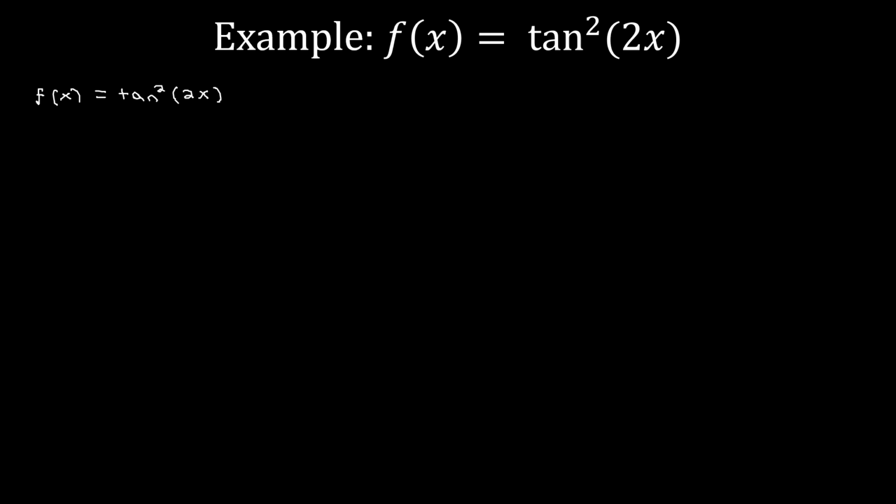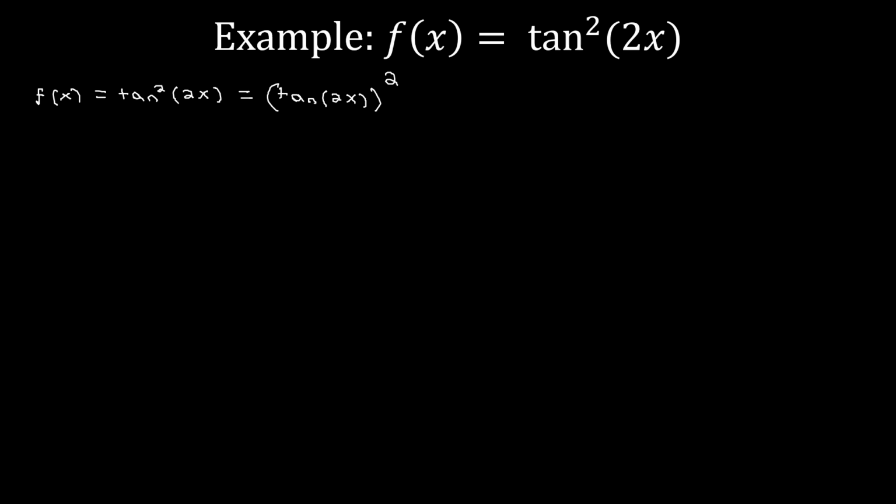However, we can rewrite tan squared of 2x as tan of 2x, and then that entire thing inside parentheses squared. So from here, it becomes a little bit clearer what our inside and our outside function is.